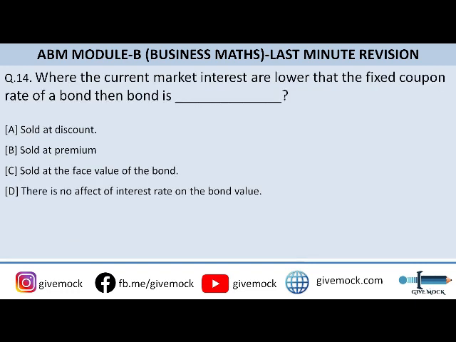Where the current market interest rate is lower than the fixed coupon rate of a bond, then the bond is. Option A is sold at discount, option B is sold at premium, option C is sold at the face value of the bond, and option D is there is no effect of interest rate on the bond. So guys, in the question it has been asked where the current market interest rate is lower than the fixed coupon rate of a bond, then the bond is. Okay, so the correct answer to the question is sold at premium.